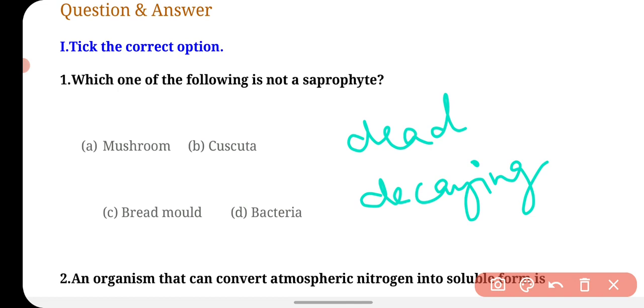Here in the options, you have to opt which organism is not a saprophyte: mushroom, cuscuta, bread mold, bacteria.